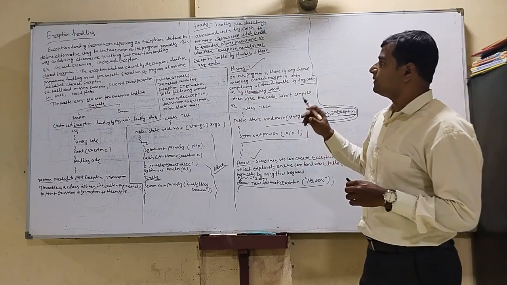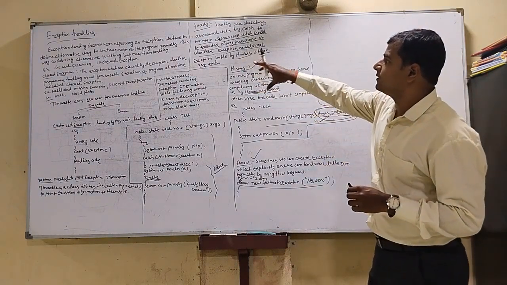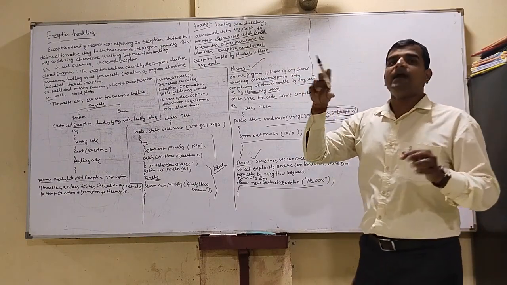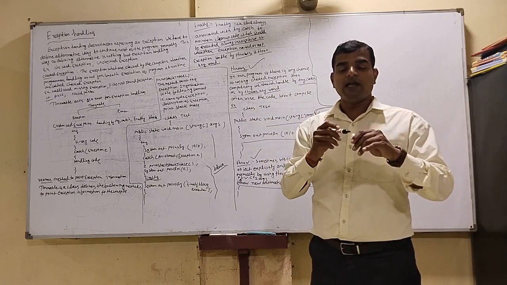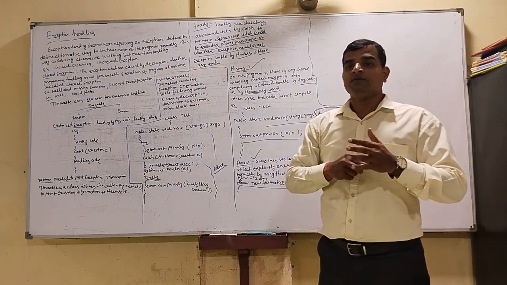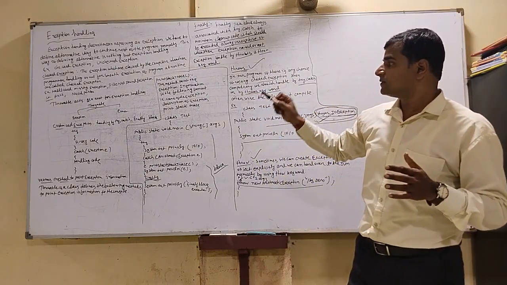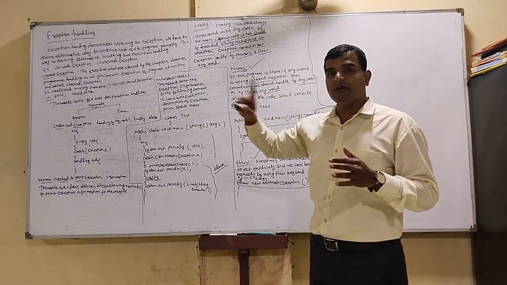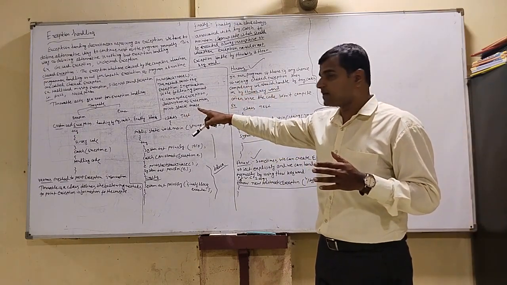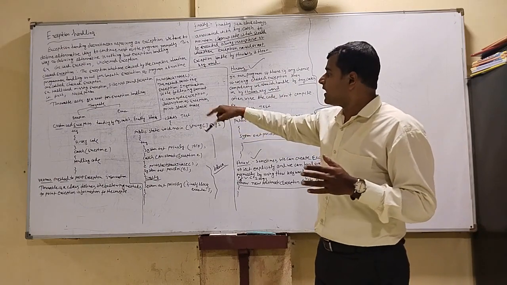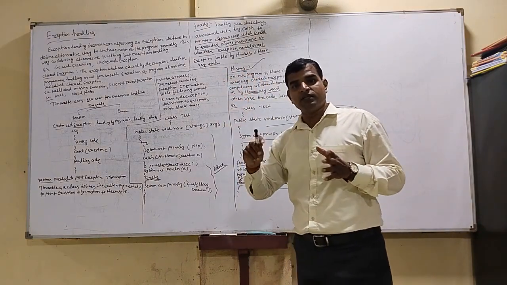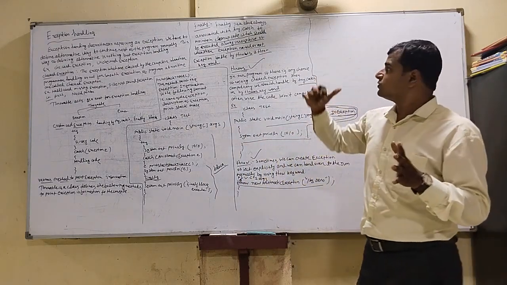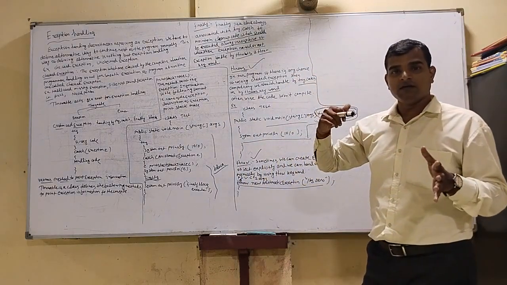I am defining here three ways to handle an exception. First one is customized exception by try, catch and finally block. Then if we are not using try, catch and finally block, then we are using the throws keyword or the throw keyword.